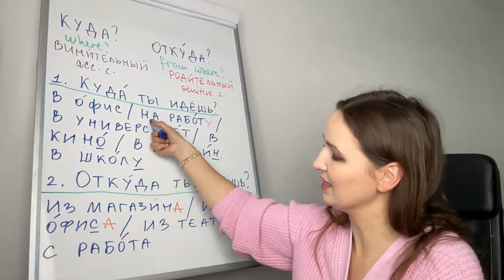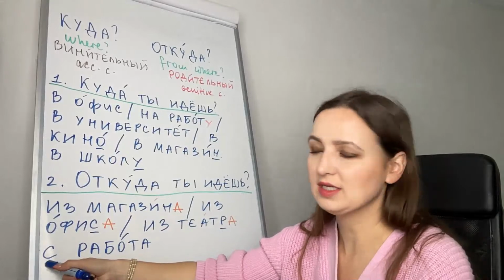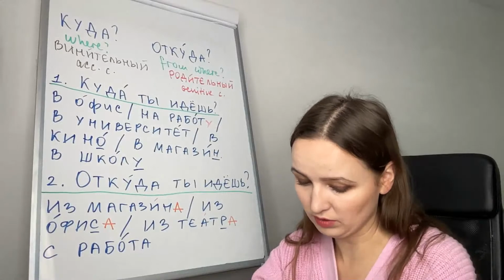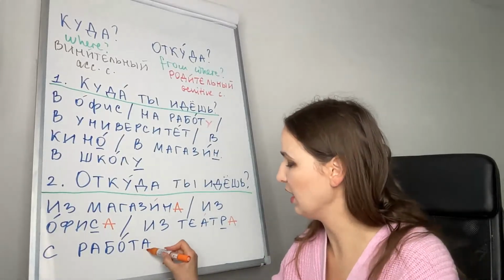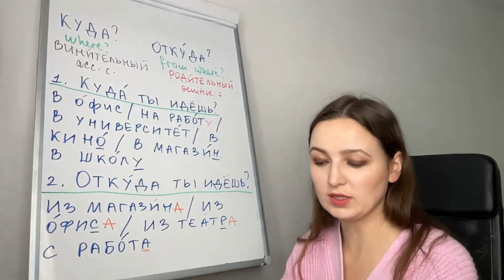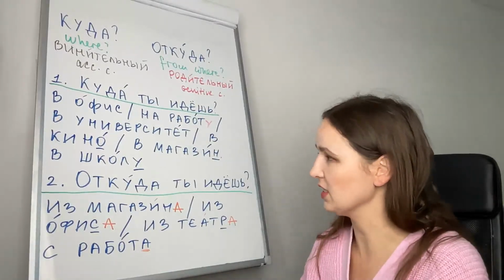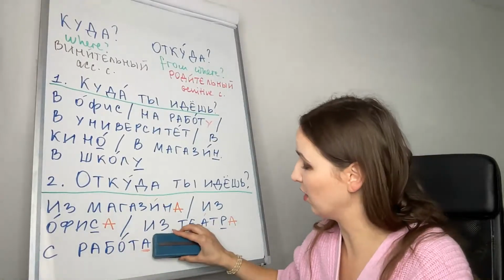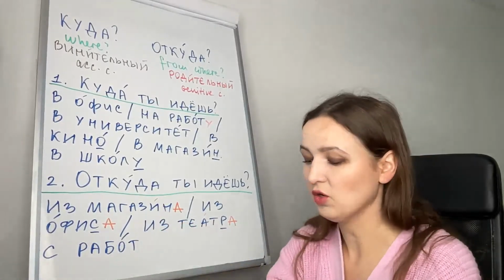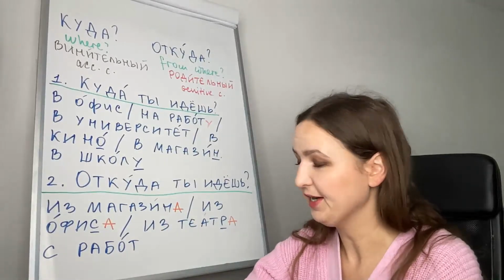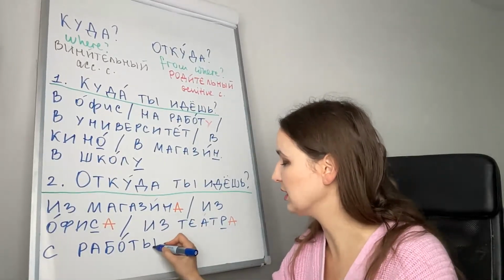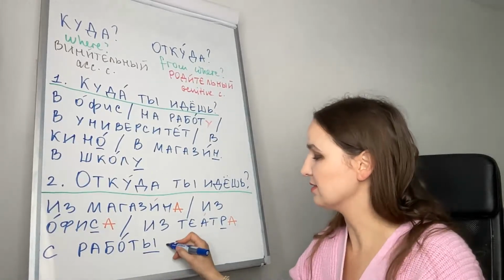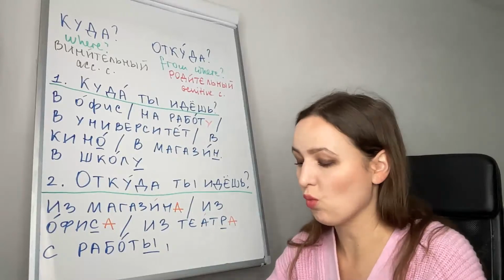Because here we had "na", "na" will be replaced with "s". С работа: feminine noun, ends in a, работа. What should we do in genitive case? Откуда, from where? С работа, feminine nouns, a will be replaced with ы: с работы. С работы, from work. Очень хорошо.